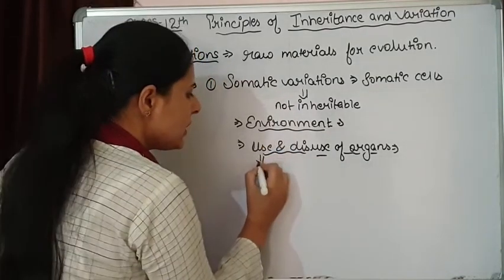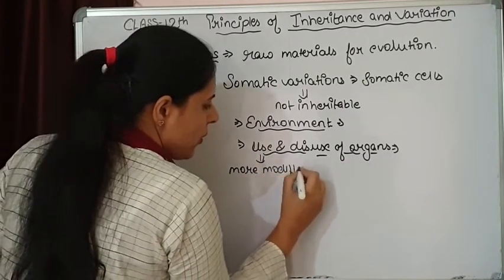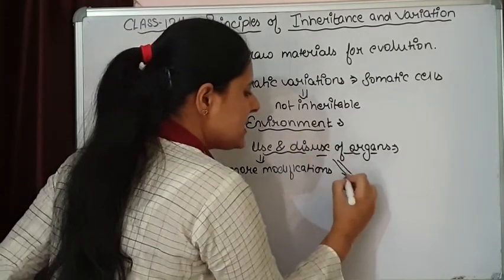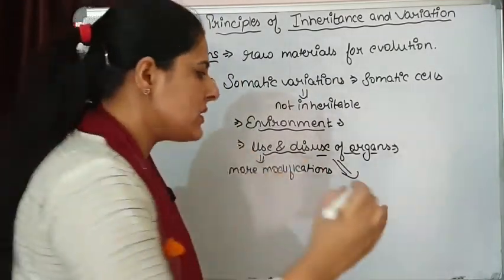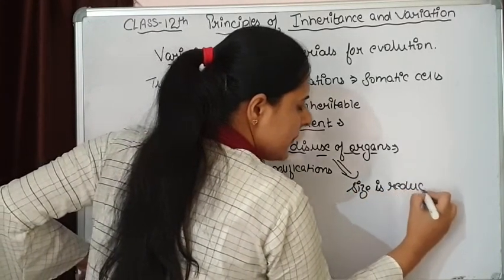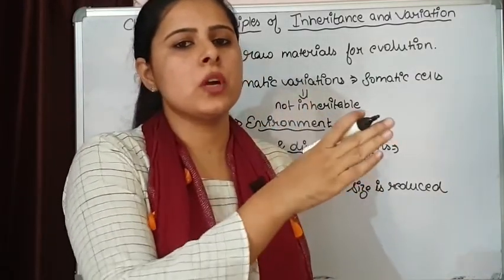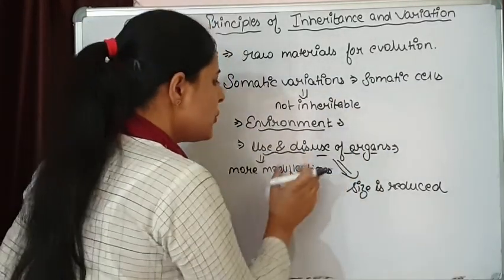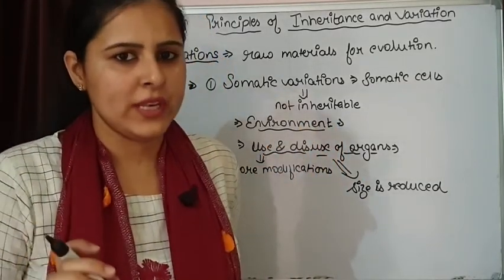So if use of an organ takes place, more modifications are present in those organs. And when we disuse, we stop using our organ, the size of the organ reduces. Size is reduced, and in some cases, evolution completely removes them from the body. So this is use and disuse of organs. That is also leading to the process of variations.